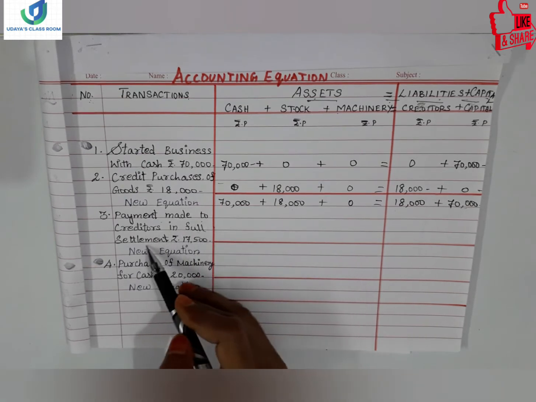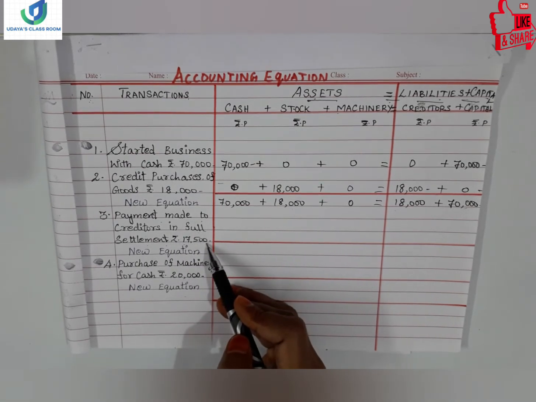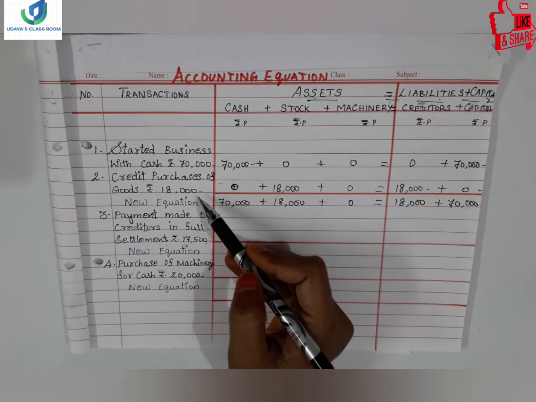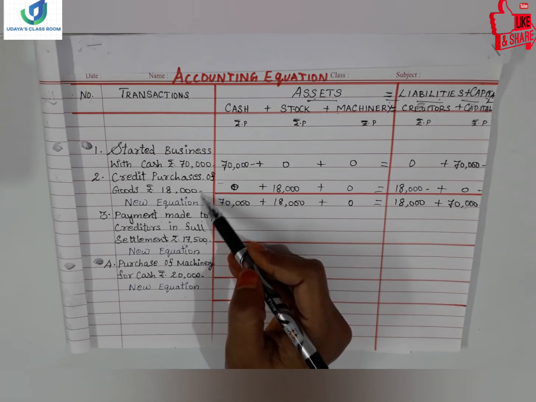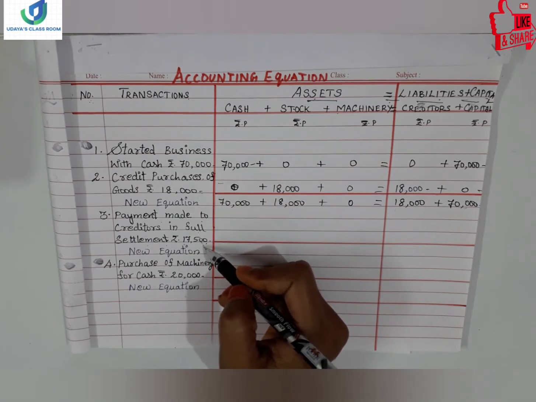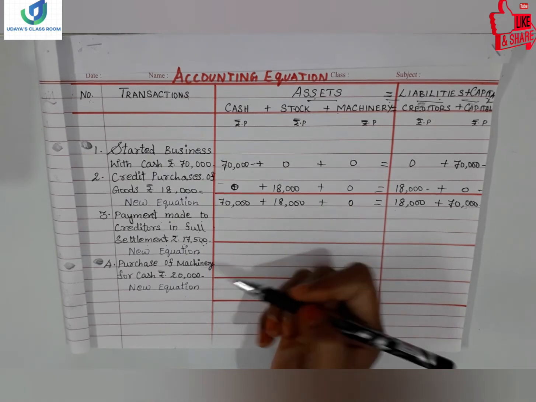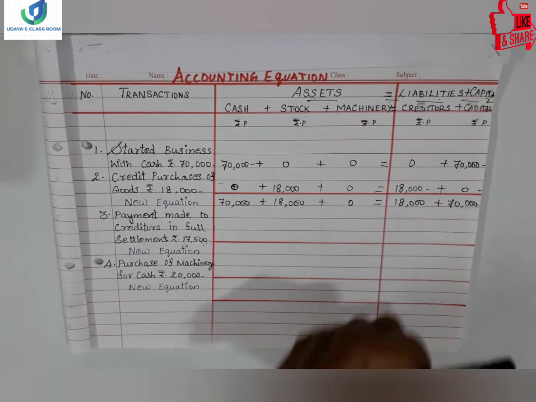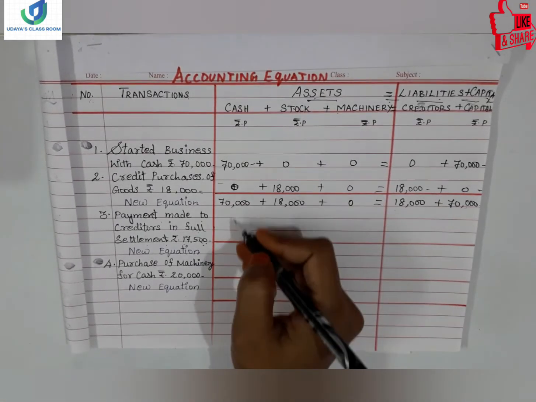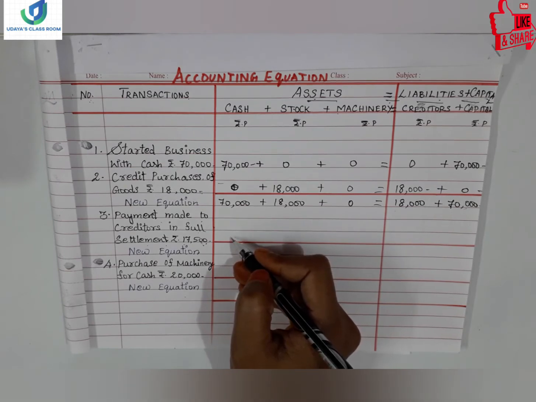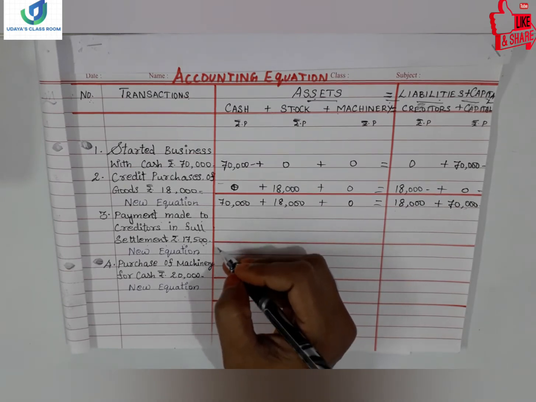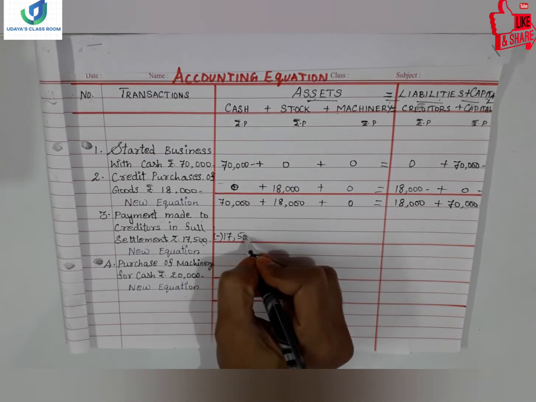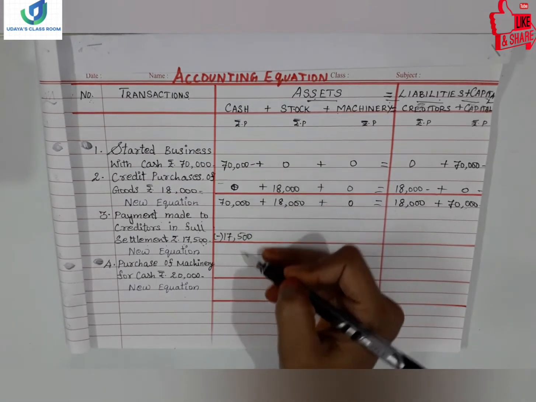Payment made to creditors in full settlement rupees 17,500. While analyzing the transaction, while reading the question itself, I have told you. So we have to understand, we have purchased for 18,000, but here in full settlement they have given 17,500. So it is a discount. Okay. So first what we have to write, if we have done payment, how will we be paying? Through cash or bank, right? So our cash balance will get reduced here. So we have to subtract 17,500 here. 17,500 will be reduced from the cash balance.